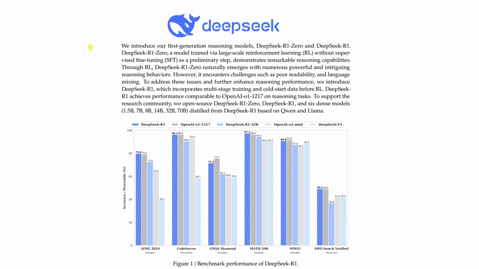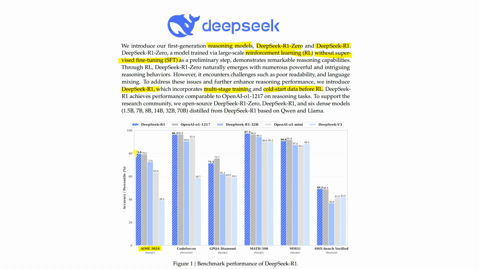DeepSeek recently introduced their two reasoning models, DeepSeek R1 and DeepSeek R1 Zero. Now, what does zero mean? Zero means without supervised fine-tuning. Now, what is supervised fine-tuning? Supervised fine-tuning is a powerful technique that is used to adapt the pretrained large language model to specific downstream tasks using labeled data. That means here it is using reinforcement learning.